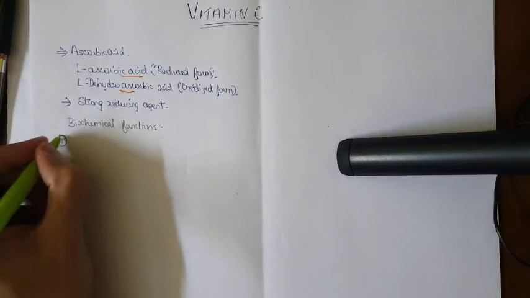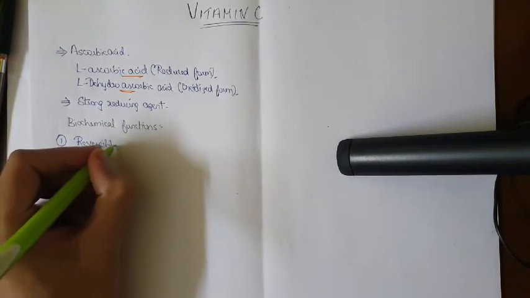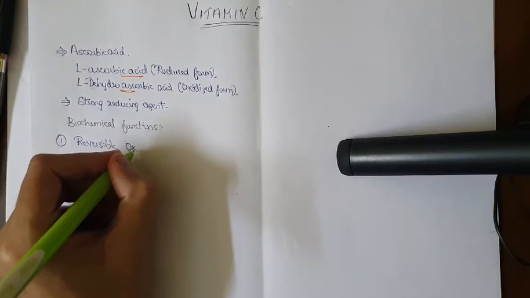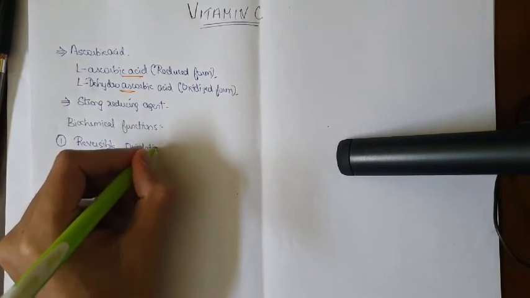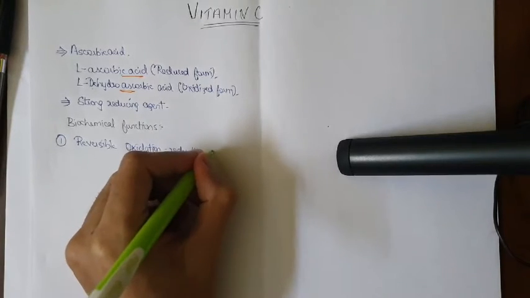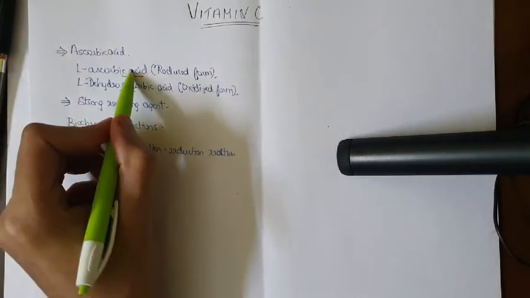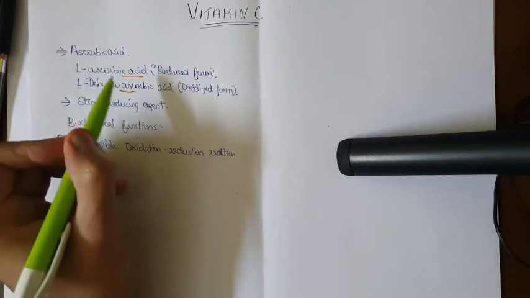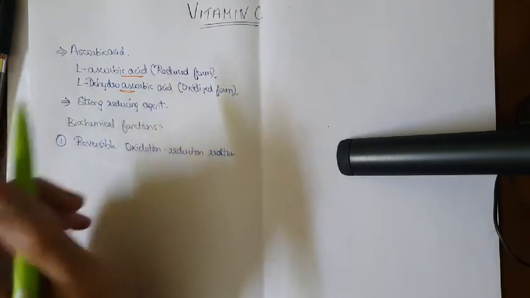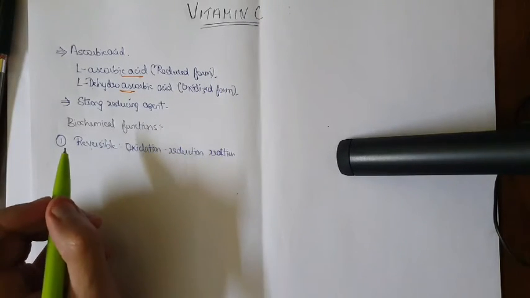It is involved in the reversible oxidation and reduction reaction. We have discussed already that ascorbic acid and dehydroascorbic acid are a reversible reaction, so the first step you have to write about is the reversible oxidation reduction reaction.